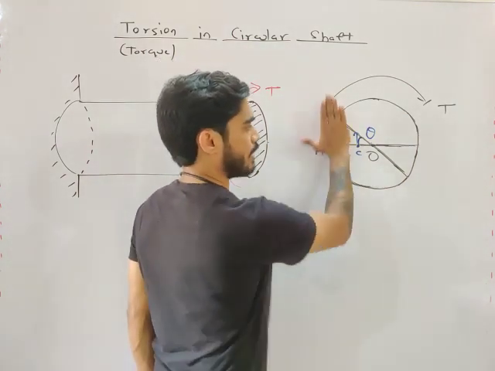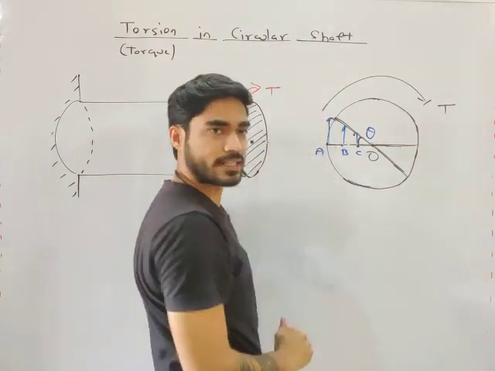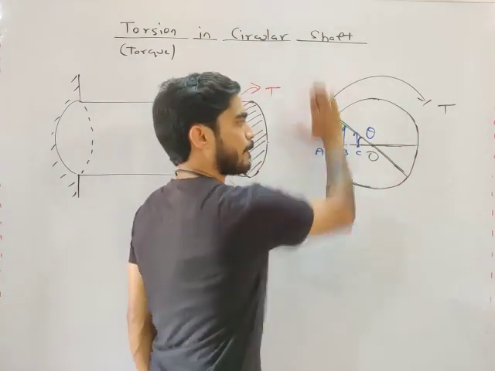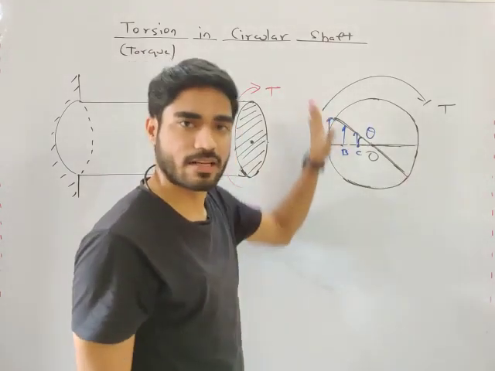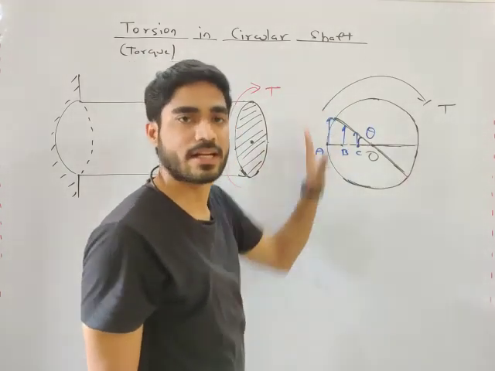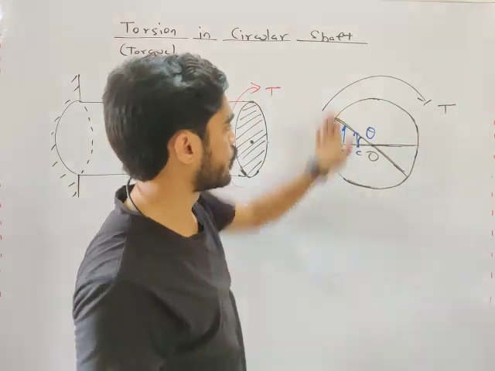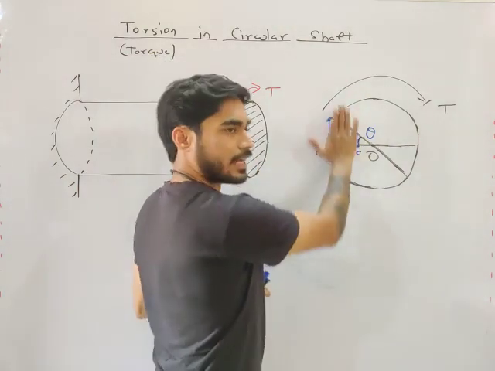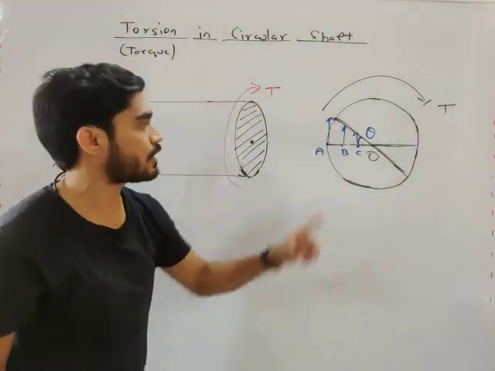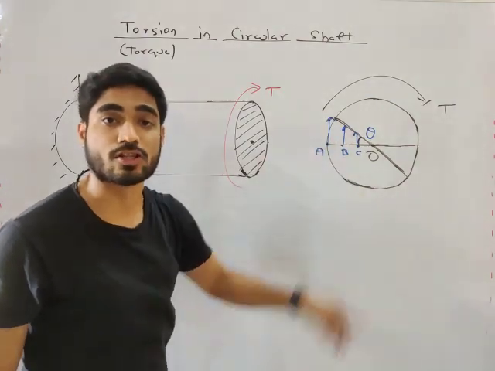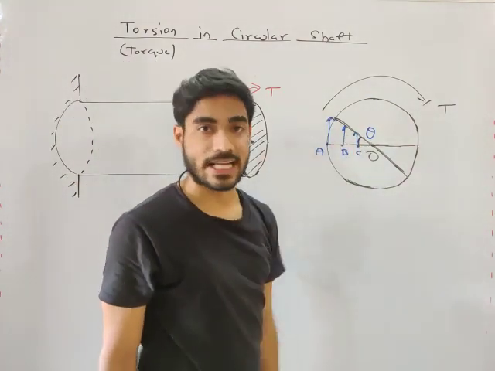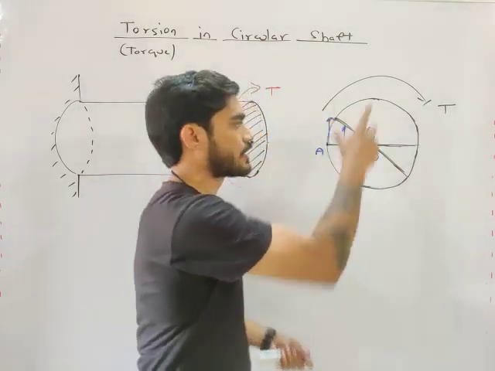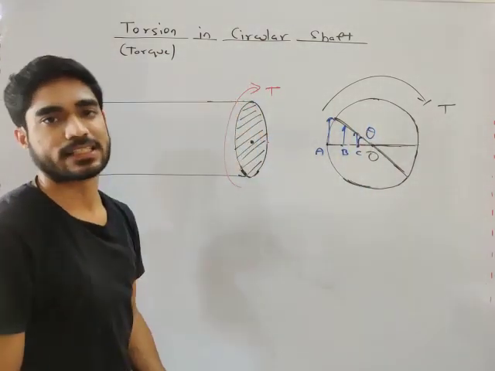Look at this deformation. It is parallel to the cross section, so the force will also be parallel to the cross section. To resist this deformation we get internal forces, and that internal force and the stress will also be parallel. So which stress will we get? We will get shear stress. Due to this torque, we will get shear stress.